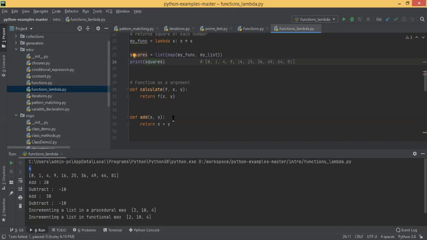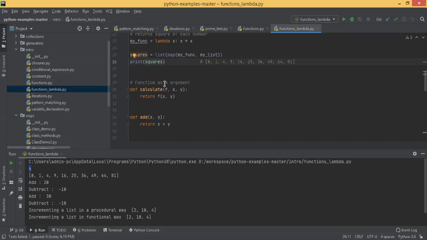Okay. So now in line number 30, we have defined a function called calculate. This calculate function takes three parameters, f, comma x, comma y, and this function returns f of x, comma y. This is called a higher order function, or function as an argument. So you can see this function takes three parameters, f, x, y, and it returns f of x and y.